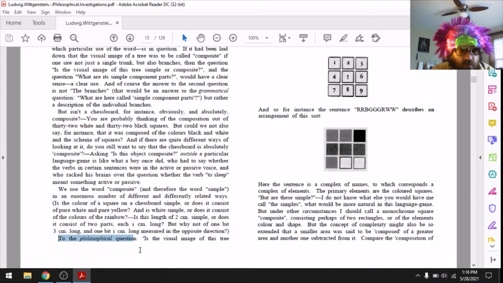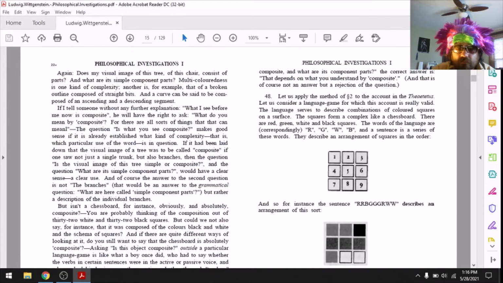To the philosophical question, is the visual image of this tree composite, and what are its component parts? The correct answer is, that depends on what you mean by composite. And that is, of course, not an answer, but a rejection of the question.